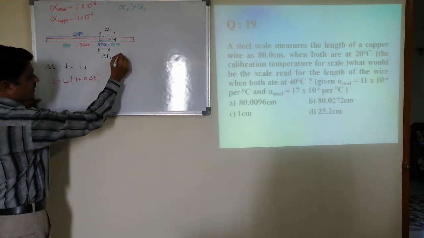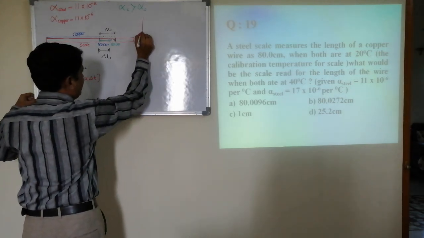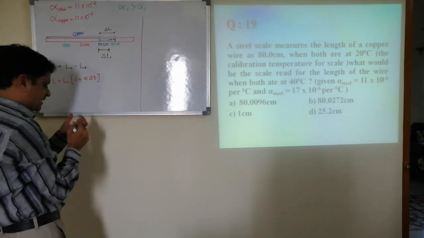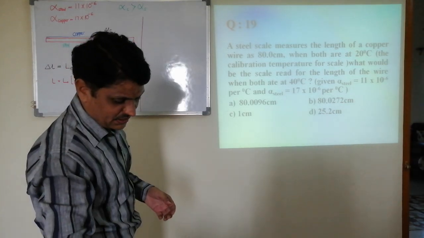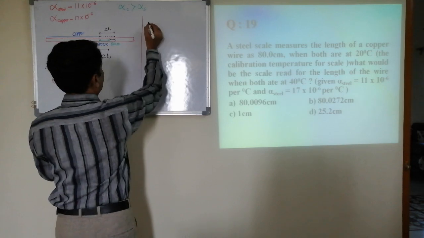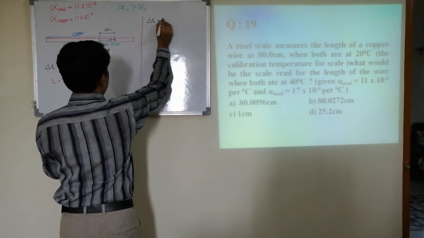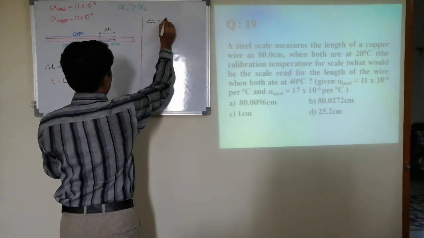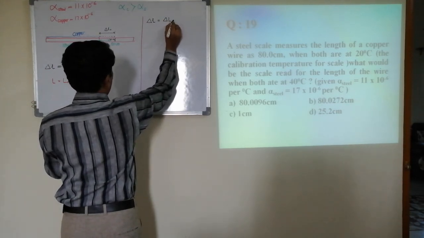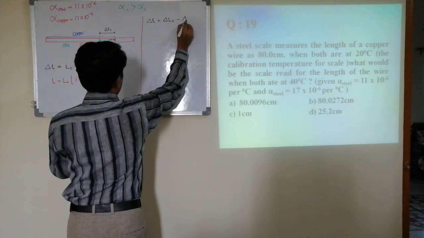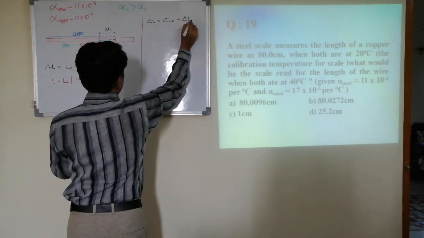If you do it this way, you get the same answer. Otherwise, as I said in the beginning, today I want the difference in the change in the length: change in the length of copper minus change in the length of steel.